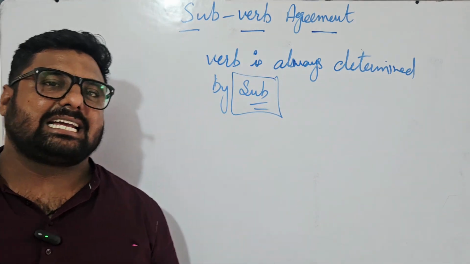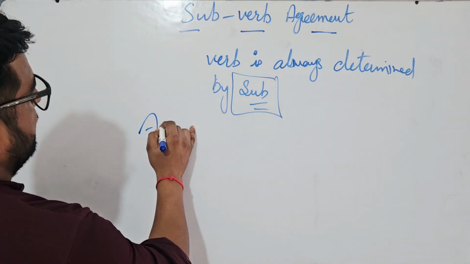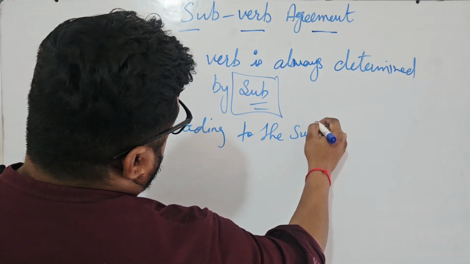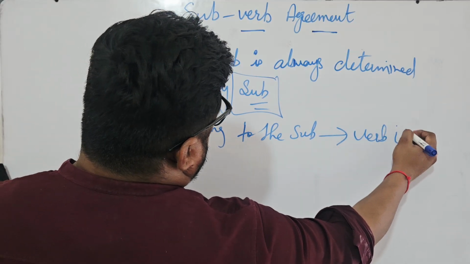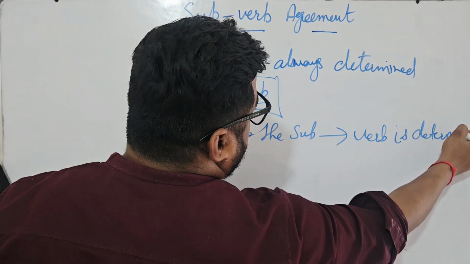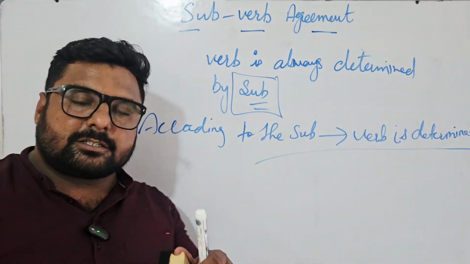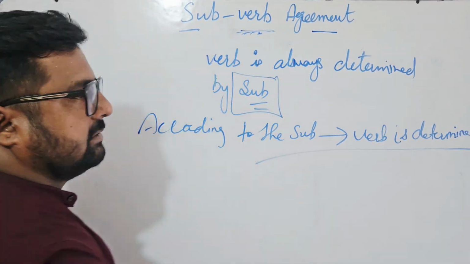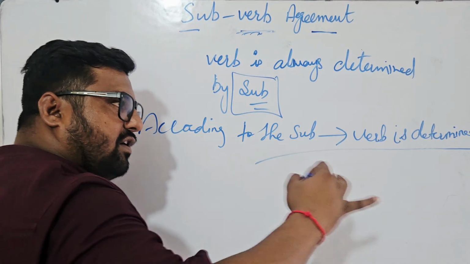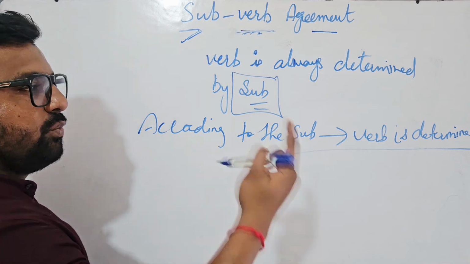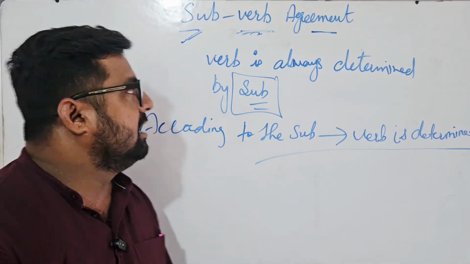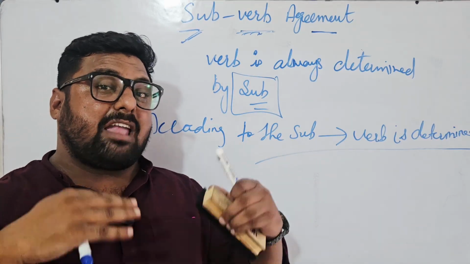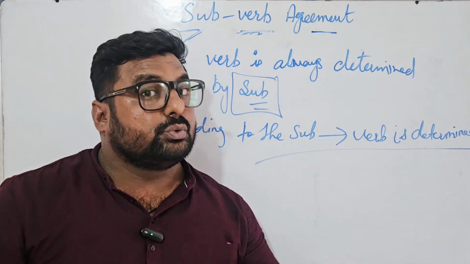So in simple words, I can say according to the subject, verb is determined, right? According to what? According to the subject. So it means there is a huge role of verb in a sentence, but how is a verb determined? By the subject. So verb alone cannot perform anything. It requires something that is subject. So subject has to play a pivotal role in order to give a shape to the verb.